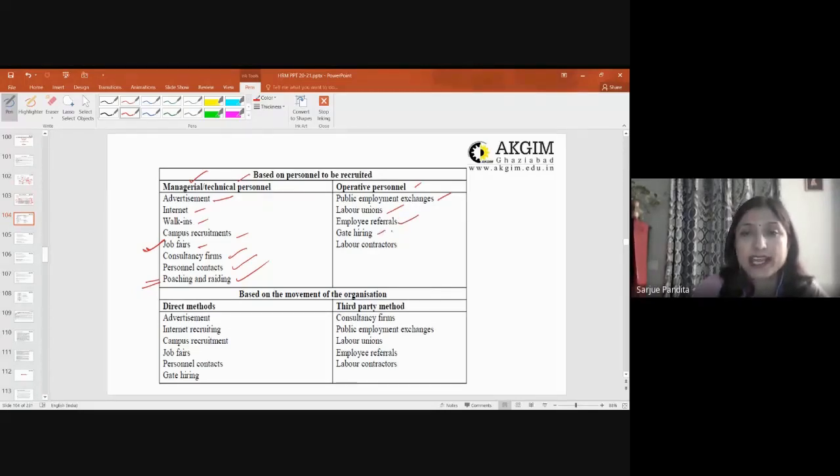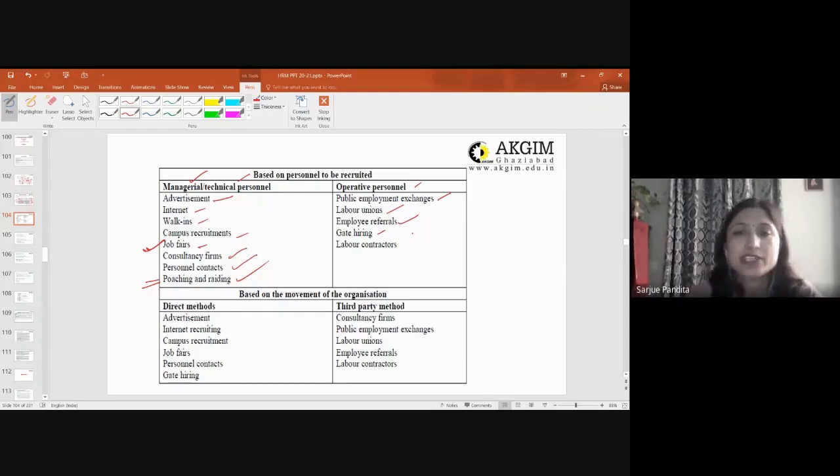Then for operative personnel, you could have public employment exchange, labor unions as source, employee referrals, gate hiring. Now, what is gate hiring? Gate hiring is simply that you are putting a notice on the factory gate. Gate hiring is generally for lower level manufacturing industries, where you require laborers, lower level employees, plumber, electrician.